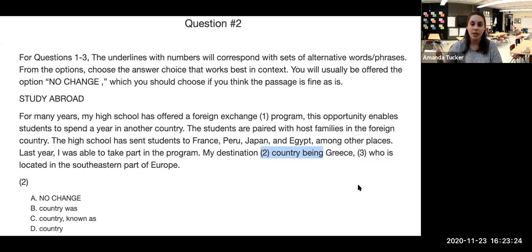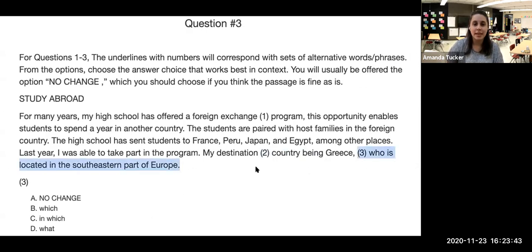And so we know that it's past tense. So we're not going to say my country being, we're going to say my destination country was Greece to match the tense that we saw in the sentence before. Matching tense is really important on the ACT. You want to make sure that it's consistent all the way across.